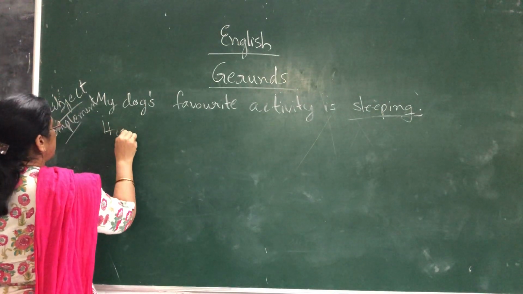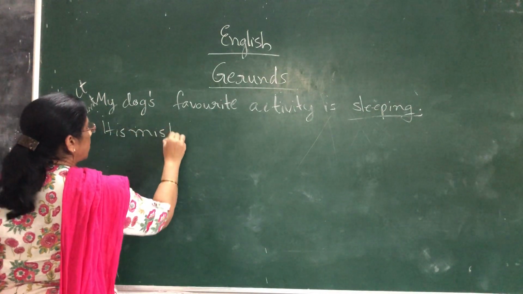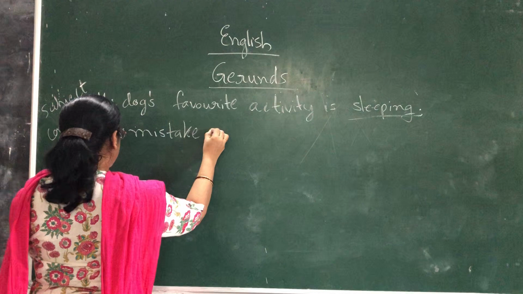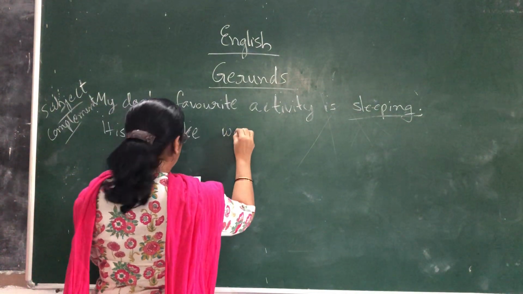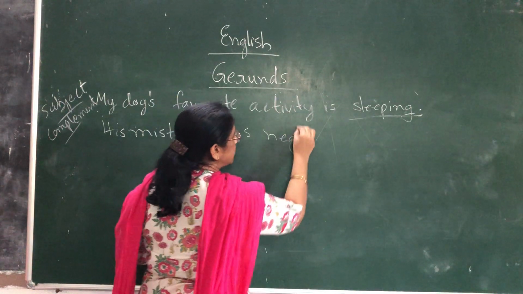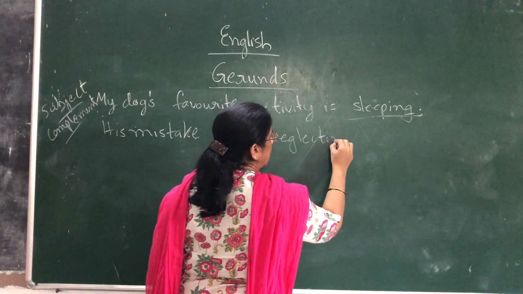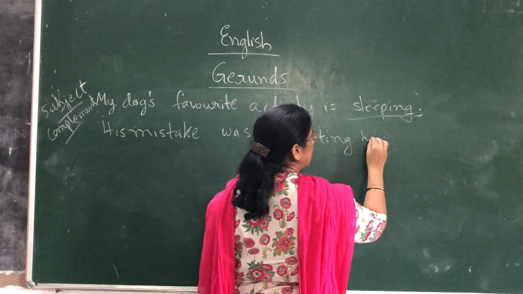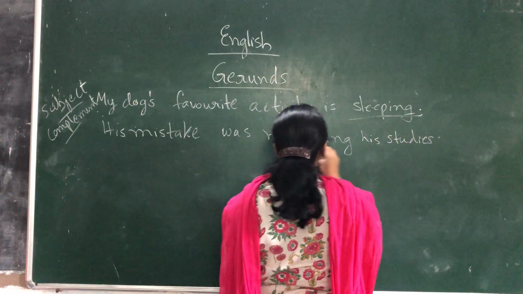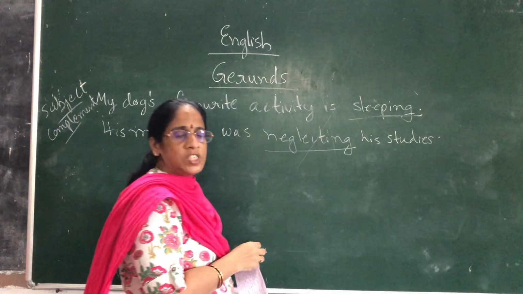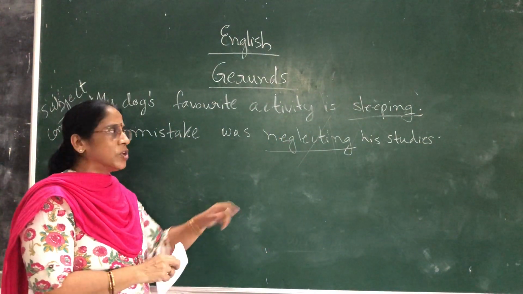Next: His mistake was neglecting his studies. Here also there is no action going on. You are just giving a name to the action. He is not showing interest in his studies, and that is what is called neglecting.